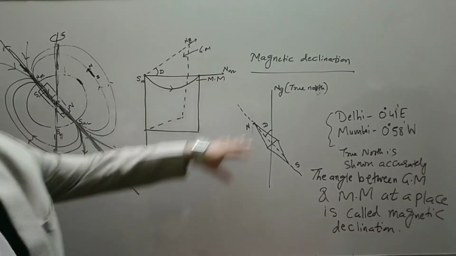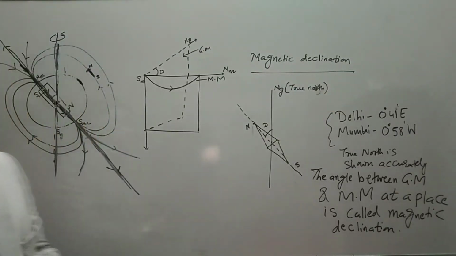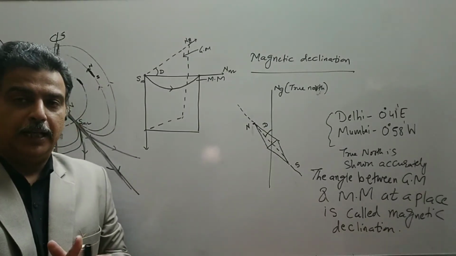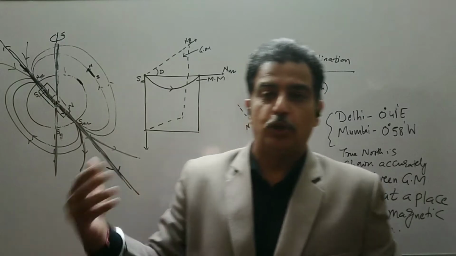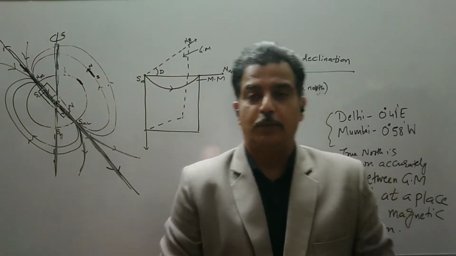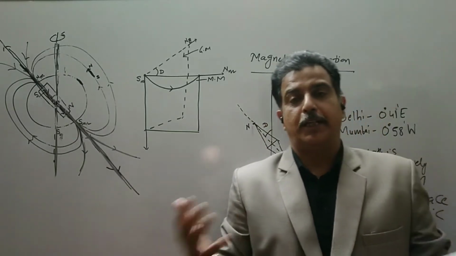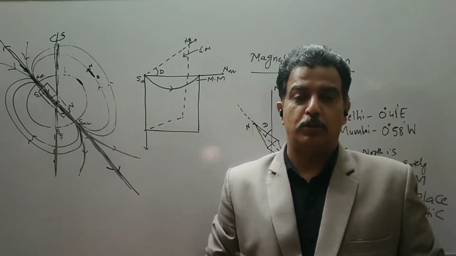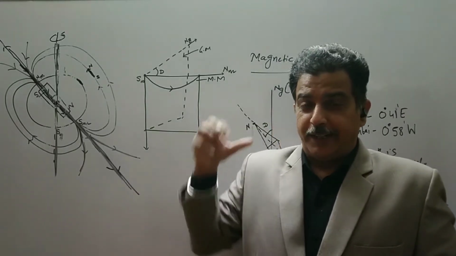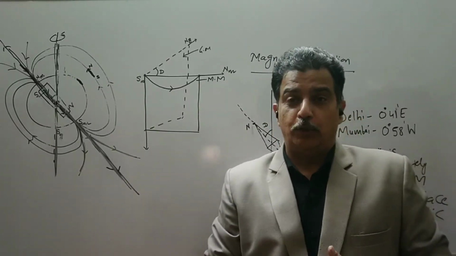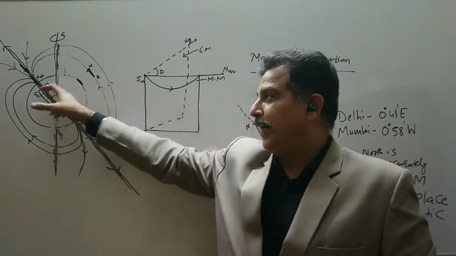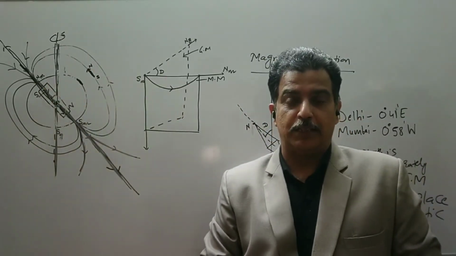Now let us come to the magnetic declination. See, if we take a needle, and we know that if we take a lodestone or a bar magnet, it points towards the North Pole. Now the question arises: which North Pole, geographic north or magnetic north? The real north and south pole of the earth is tilted by 11 point some degree, that we have discussed.